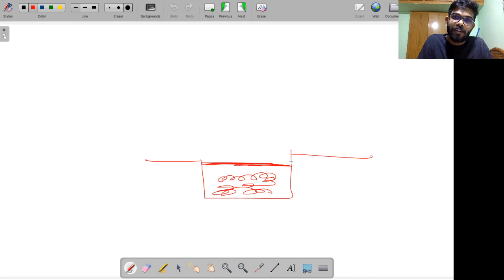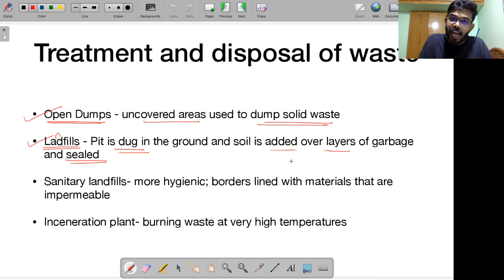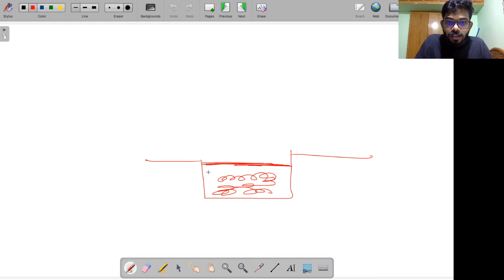This is a normal landfill. There is something called a sanitary landfill, which is supposed to be more hygienic. So what's the difference between a landfill and a sanitary landfill? In a sanitary landfill, borders are lined with materials that are impermeable. That means this border that you see over here is sealed like this with an impermeable material. That means this garbage cannot seep into the groundwater. This garbage stays safe over here.